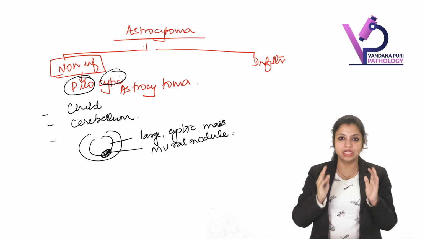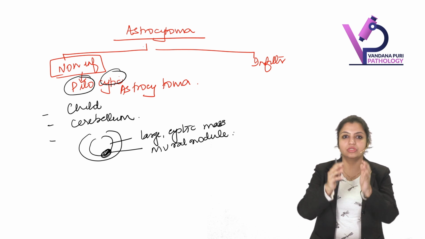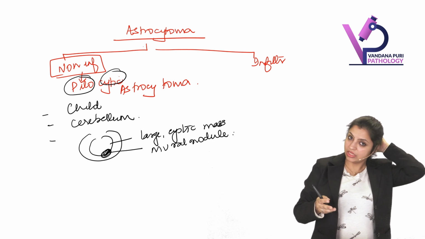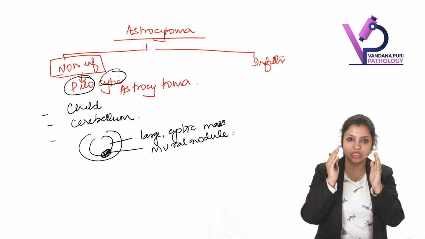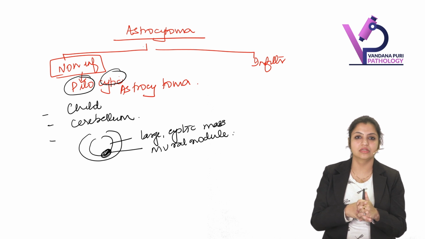This is a child who has a large mass in the cerebellum. As soon as you do the scan, you are able to see a cystic tumor with the mural nodule. Very few differentials come to your mind, and you know that probably we are dealing with pilocytic astrocytoma. So that is the first feature that should come to your mind.